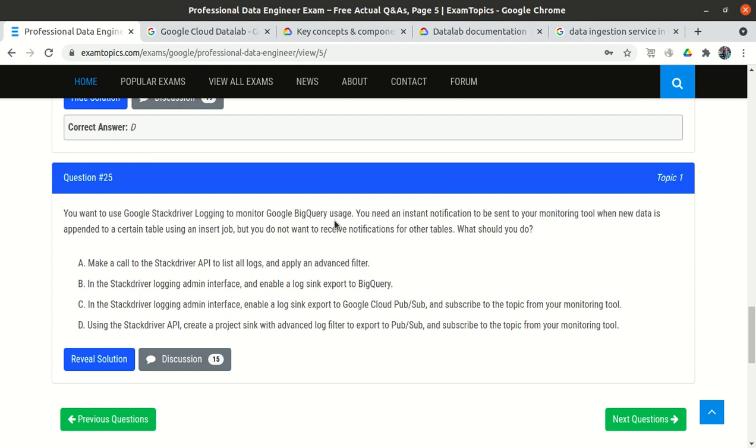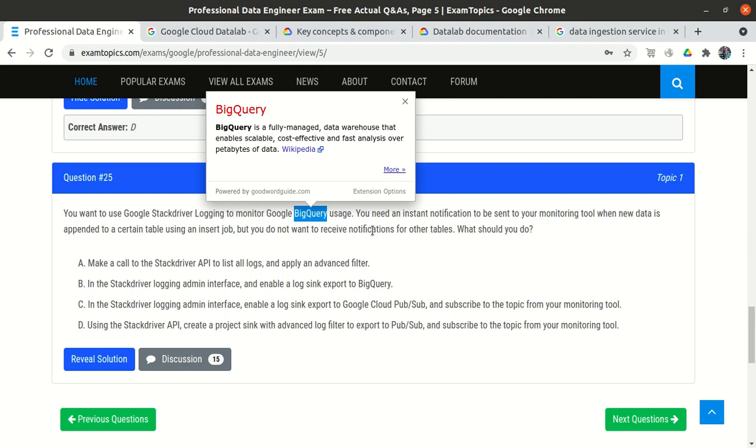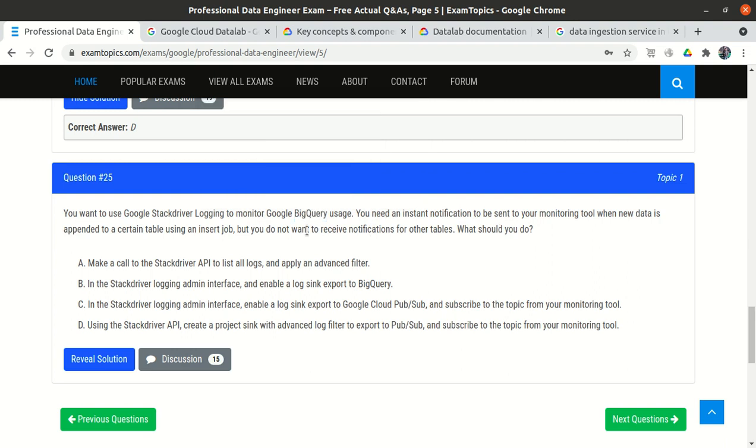So it has been mentioned that we have BigQuery and we have so many tables. If data gets appended using an insert job in one particular table, you should get a message via the monitoring tool, but you should not get the message for the other tables. So how should you do it?